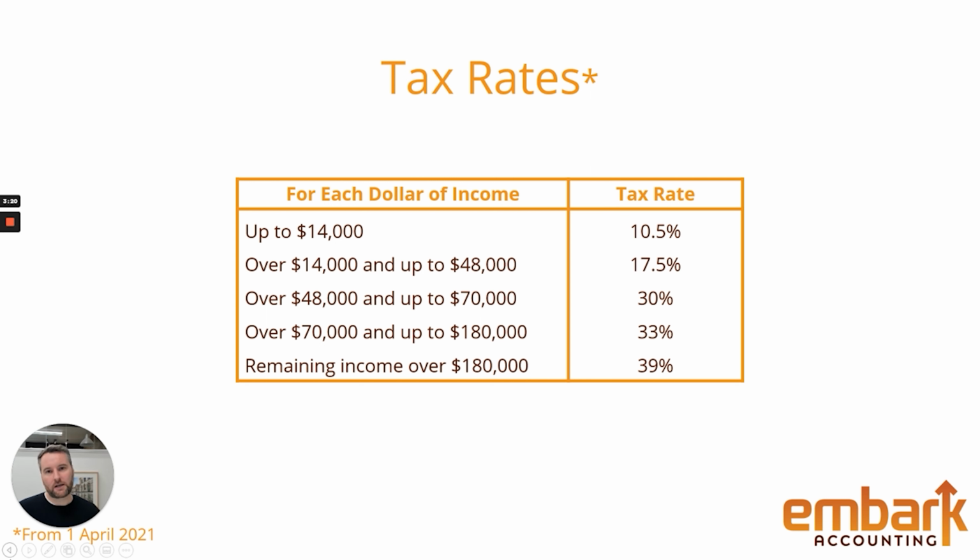Now I want to make clear that we're talking about an individual here, and it doesn't matter whether you're getting income from PAYE, shareholder salary, interest, dividends, we are all taxed the same. If two people have income of $100,000, they are paying the same amount of tax, no matter what that makeup is of income.